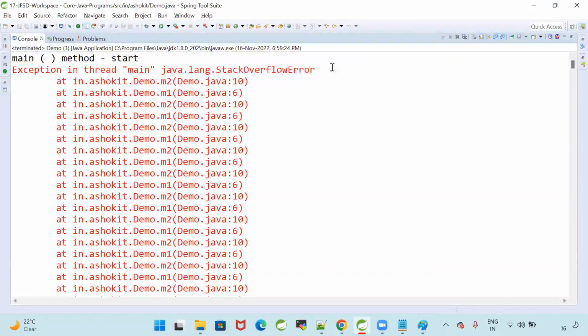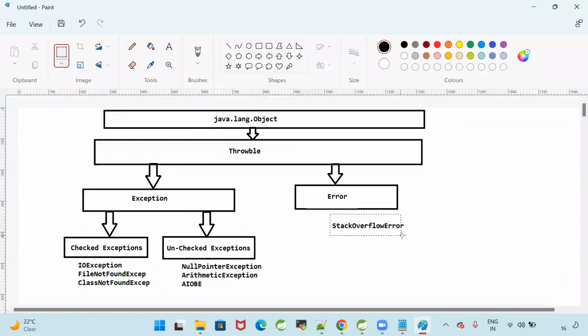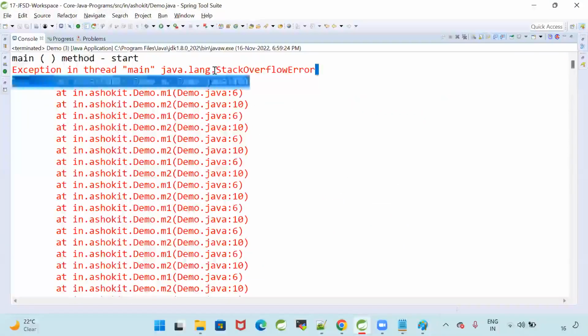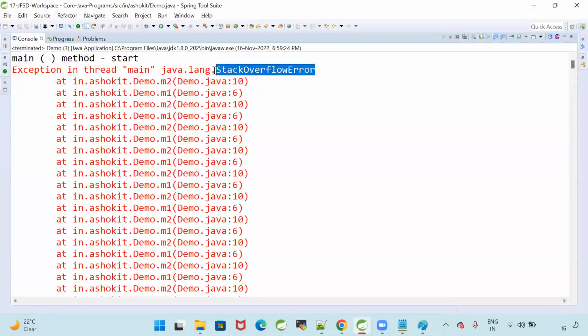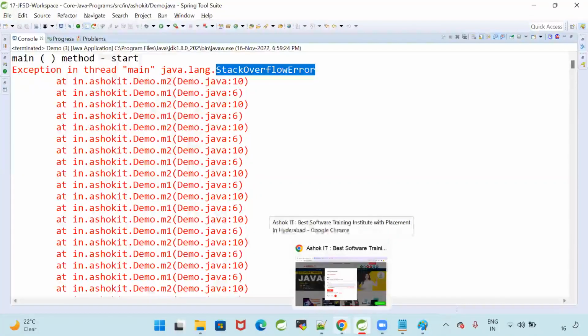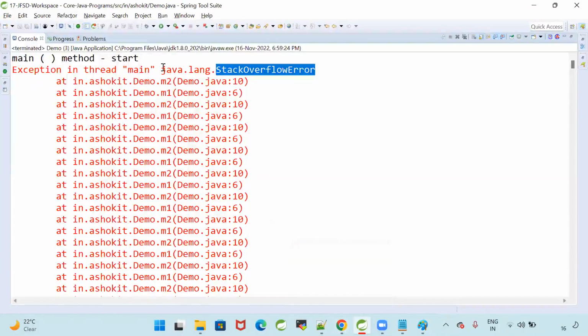This is also one of the class names. This is also one of the exception classes. We cannot call this just an error; this is a class whose name is StackOverflowError. In which package is it available? It is available in the java.lang package.